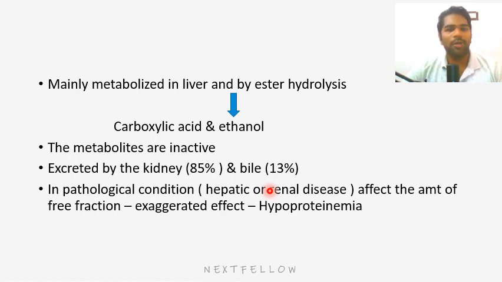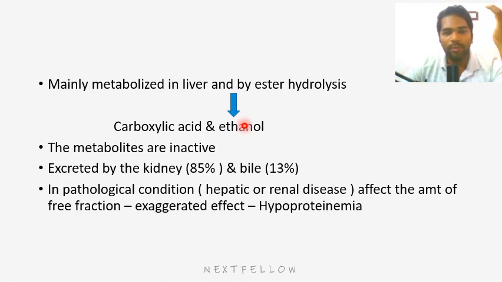In liver failure, albumin will be low. In kidney failure also, due to continuous protein loss, your general protein content will be lower in the body. Since etomidate is only 75% protein bound, as we saw in the previous slide, less protein will be available to bind the drug, so more free form will be there.